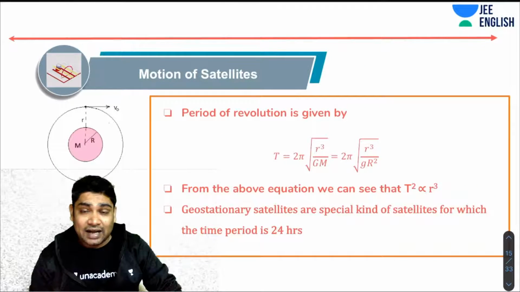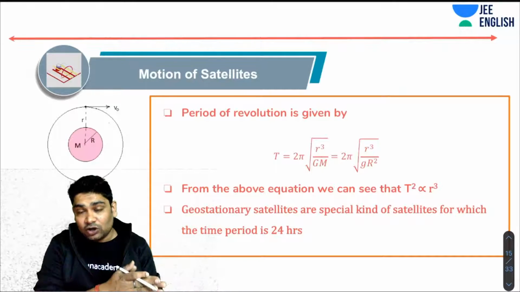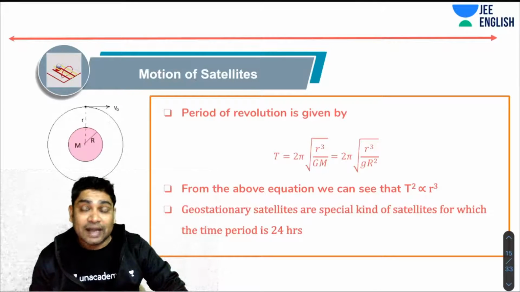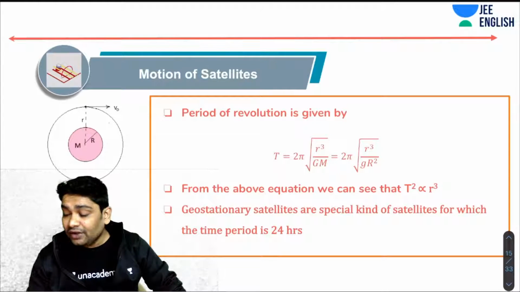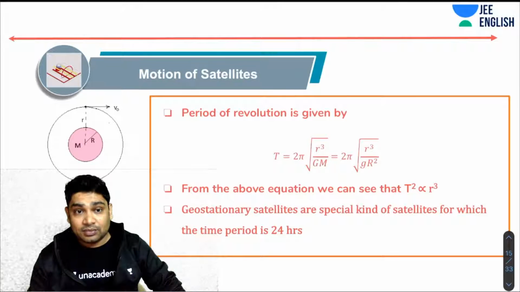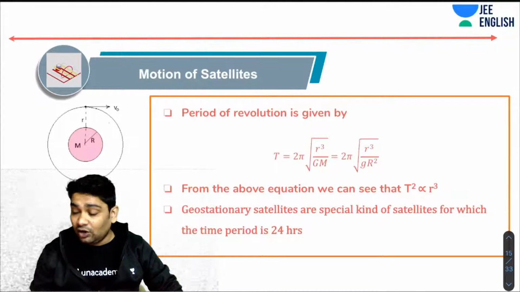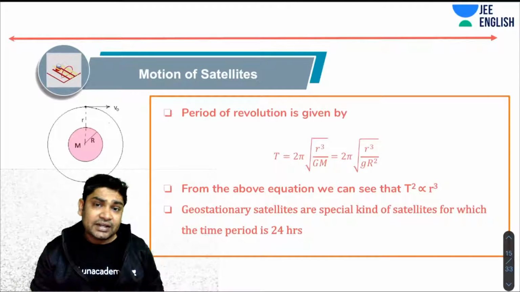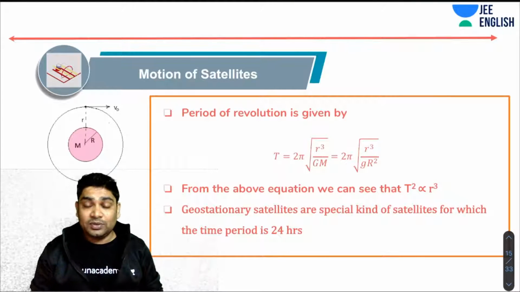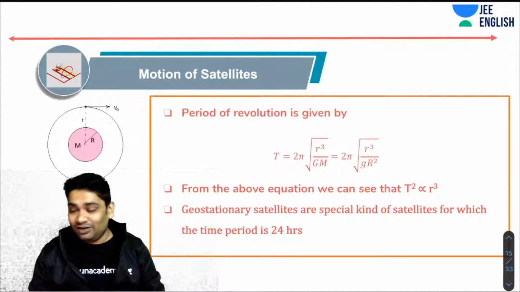Now that I've related the orbital velocity with the radius of the orbit, I can find the time period of revolution. In one revolution the distance covered would be 2 pi r and it is being covered with a speed of v naught. Here, for the sake of simplicity, we are assuming circular orbits, and in your syllabus for JEE, we only consider the orbits to be circular. The analysis of elliptical orbits is slightly more complex, so we do not do that.